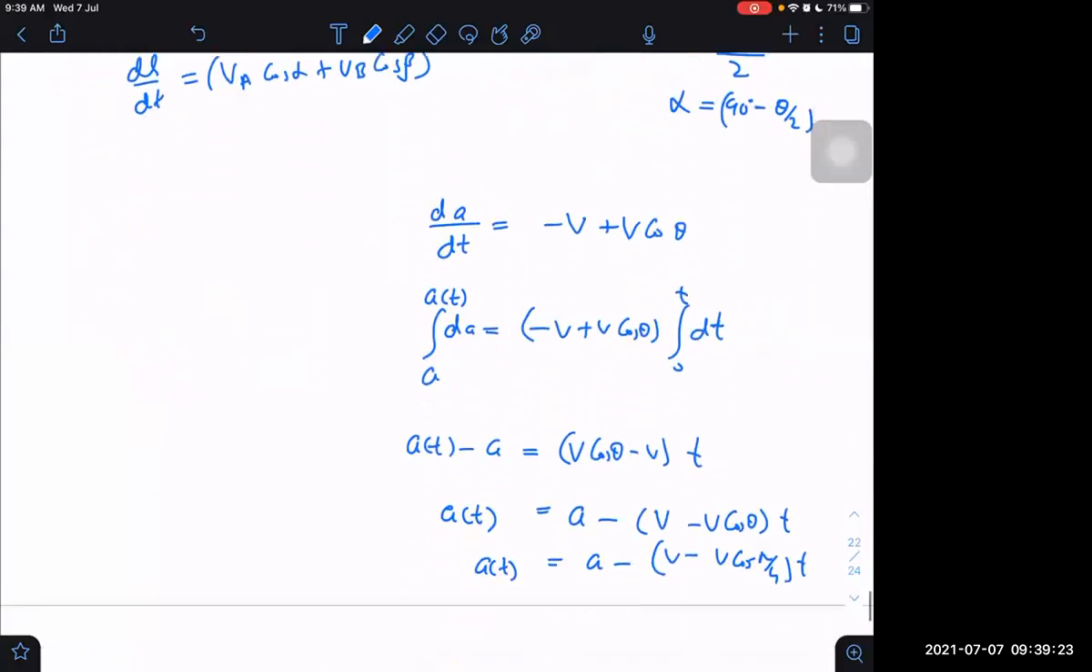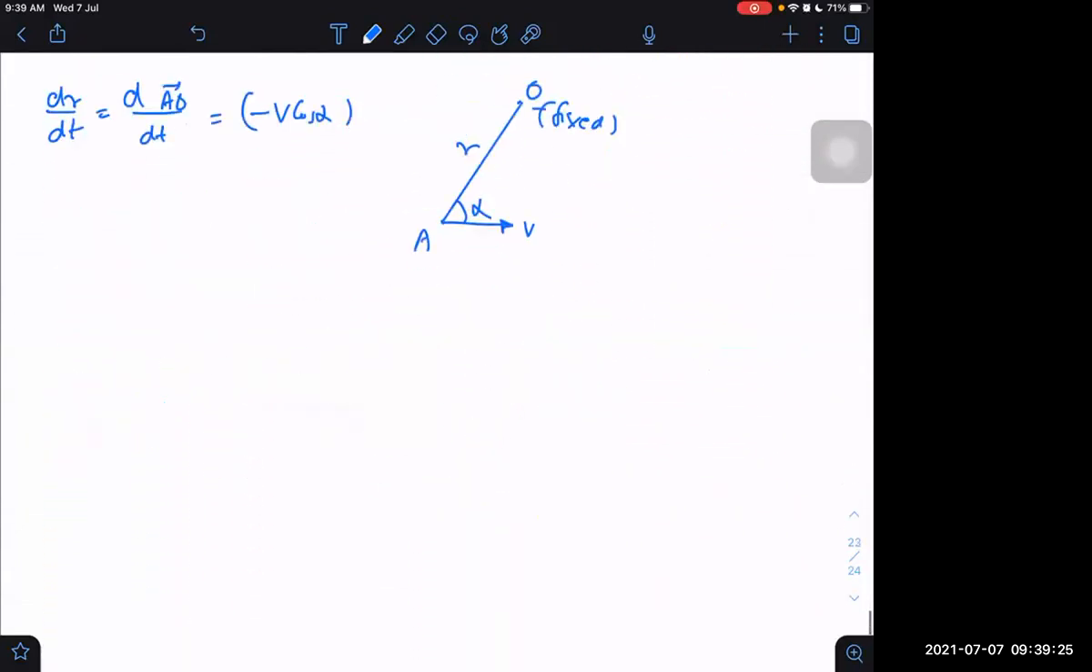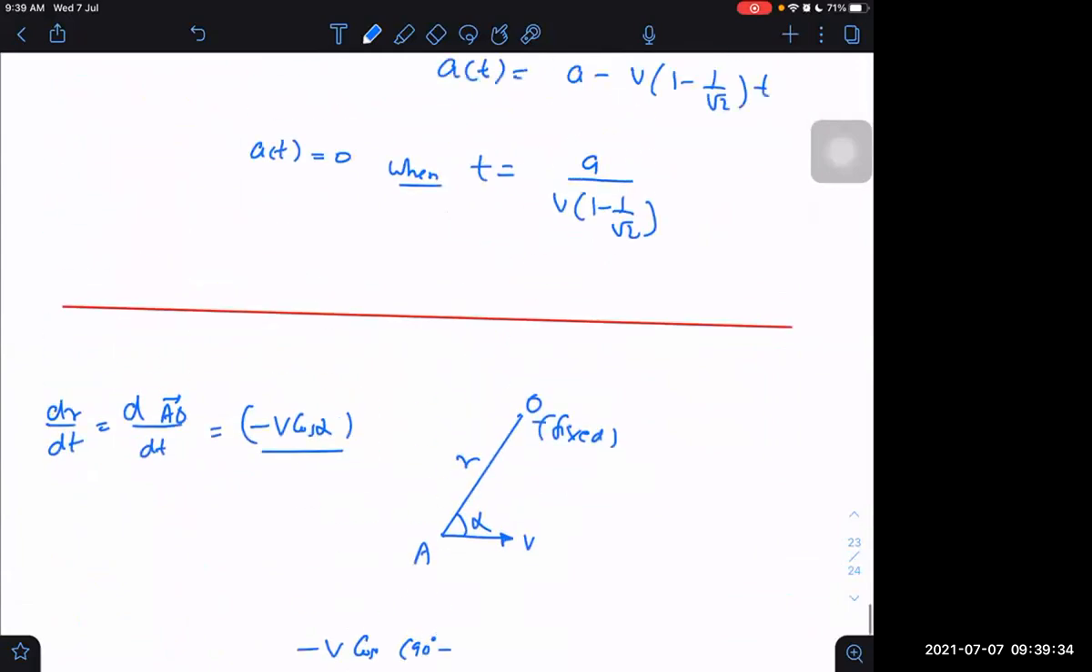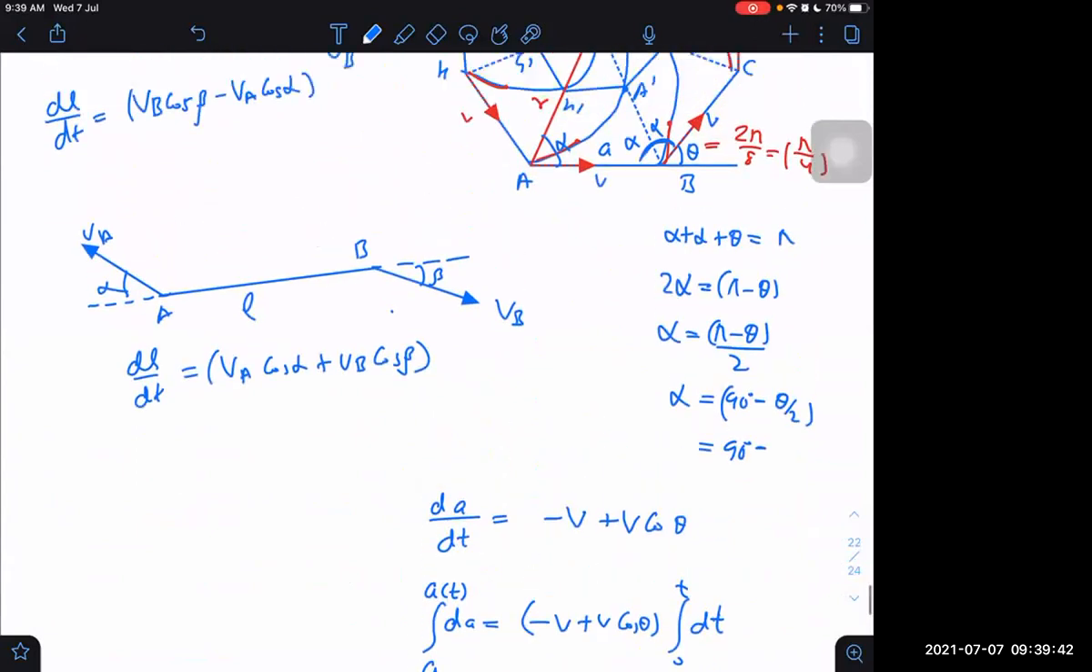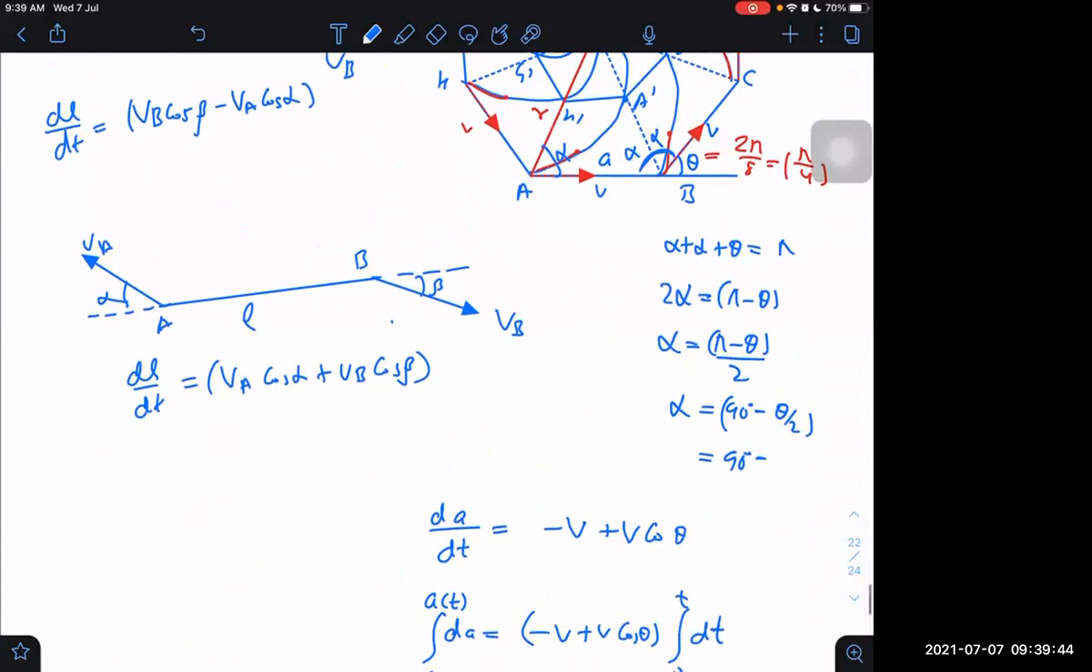Then we can write minus v cos alpha as minus v into cos of 90 degrees minus theta by 2. And what was theta? Pi by 4.